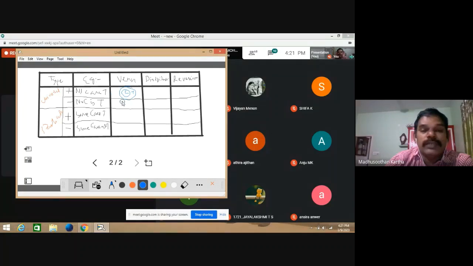And similarly, no chair is table means you can write a separate Venn diagram like this. This is chair, this is table. Okay, separate Venn diagram for no chair is table. And some chairs are tables can be depicted in two ways. This is the first way: C here, T here, and the mingling portion. This portion is called some chairs are tables.